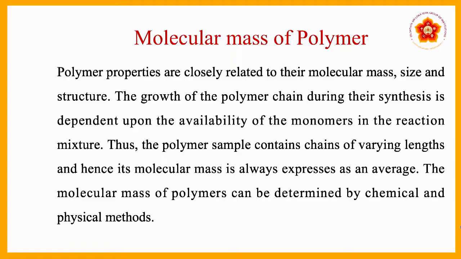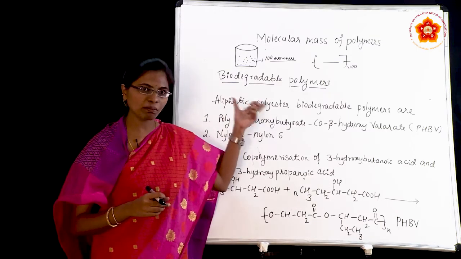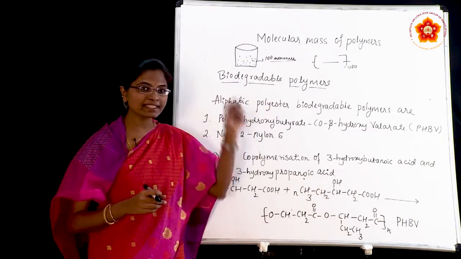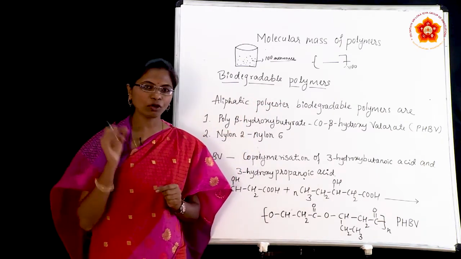The polymer's properties are closely related to their molecular mass, size and structure. The growth of the polymer chain during synthesis depends upon the availability of the monomers in the reaction mixture. Thus, the polymer sample contains chains of varying lengths and hence its molecular mass is always expressed as an average. The molecular mass of polymers can be determined by chemical and physical methods. We cannot find the exact mass of the polymer, that is why we always find it as an average.